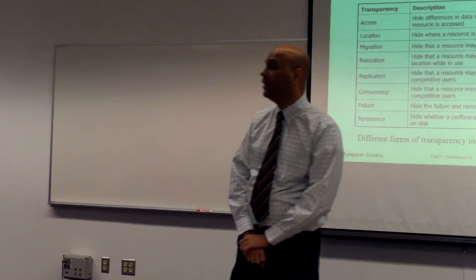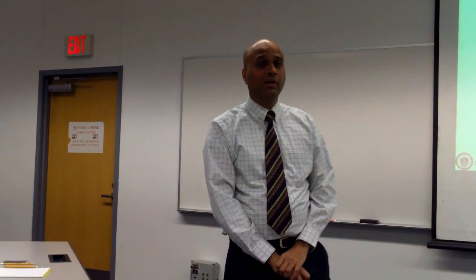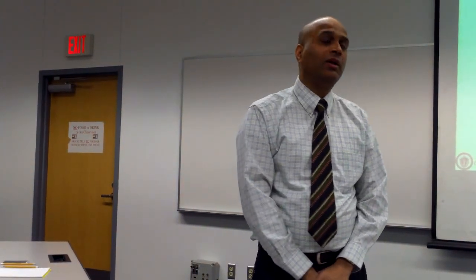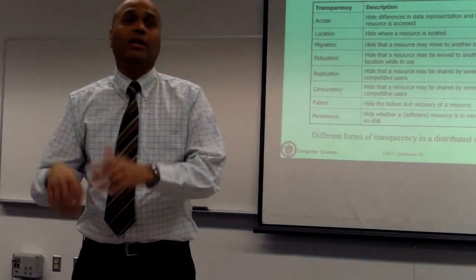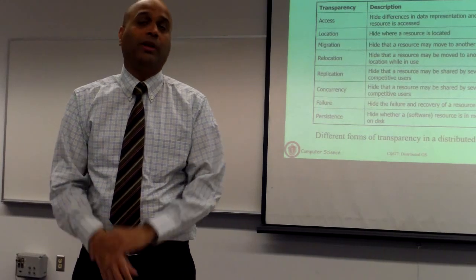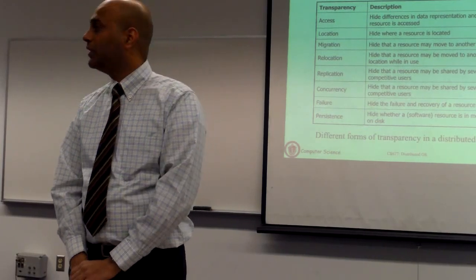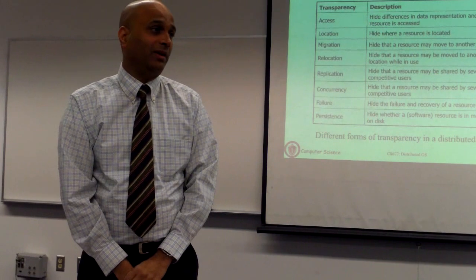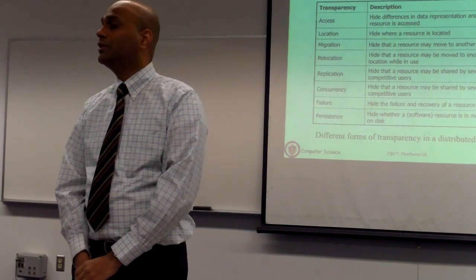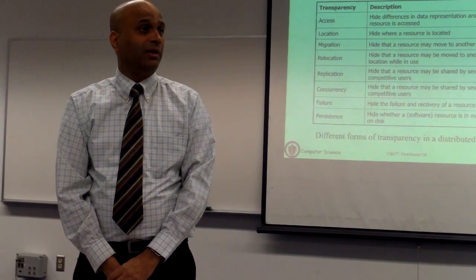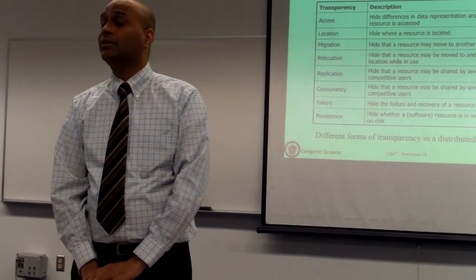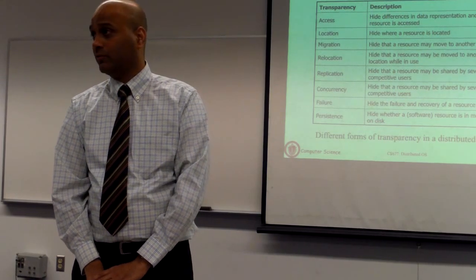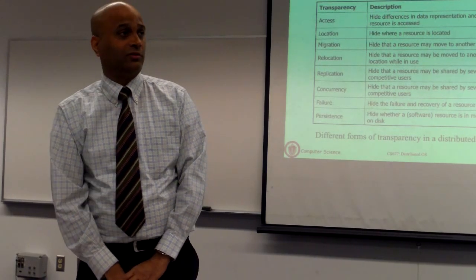On the other hand, you could just say www.cs.umass.edu, and something internally figures out that this URL is actually not one server, but underneath it's 3 servers. It figures out which of those 3 servers to pick, and your request goes to one of the 3 replicas, and your request is satisfied by that replica. In this case, the user is not even aware that there are replicas underneath. The system is taking care of it for you. This is a replication transparent system. The user is not aware of this replication.